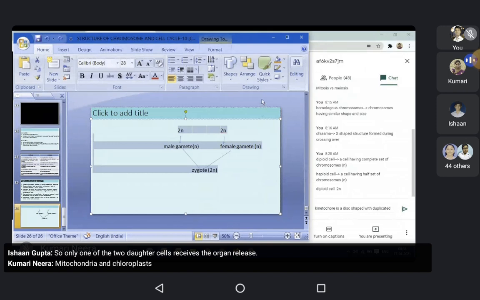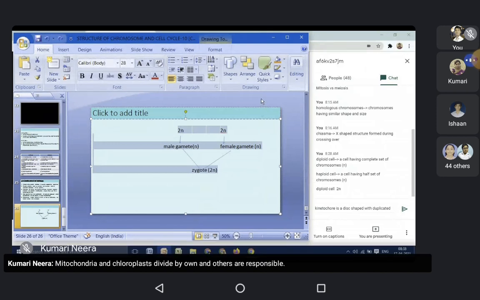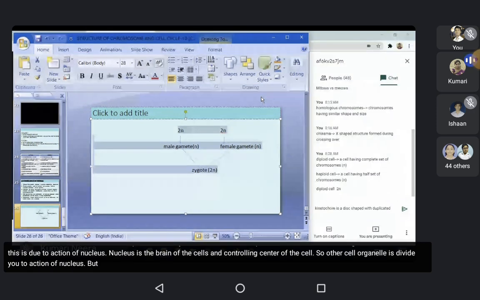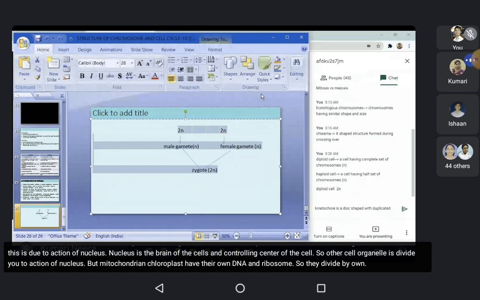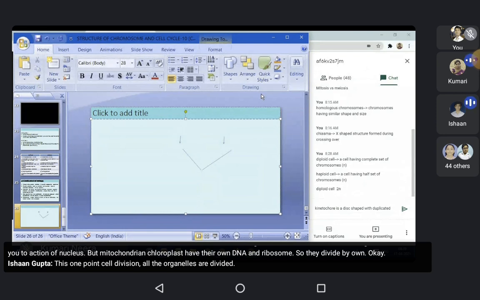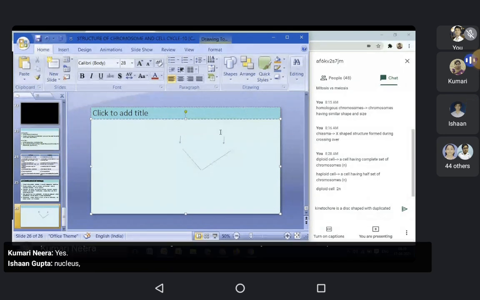Mitochondria and chloroplast divide on their own, and others are responsible. Other cell organelles are divided, but this is due to the action of the nucleus. The nucleus is the brain of the cell and the controlling center of the cell. So other cell organelles divide due to the action of the nucleus, but mitochondria and chloroplast have their own DNA and ribosome, so they divide on their own. Okay. In cell division, all the organelles are divided, either on their own or with the help of the nucleus. All.